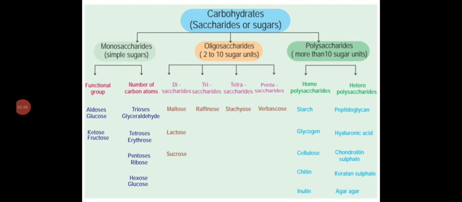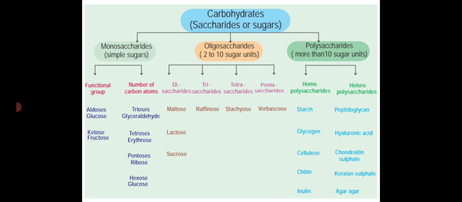Dear students, this is the flow chart showing the classification of carbohydrate, otherwise known as saccharides or sugars, divided into monosaccharide. Mono means single, that is, it contains only one sugar molecule or simple sugar. Oligosaccharides contain 2 to 10 sugar molecules. Then polysaccharide, more than 10 sugar molecules or units, is called polysaccharide.